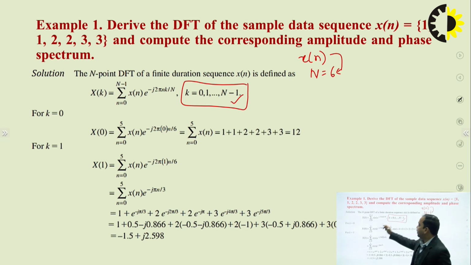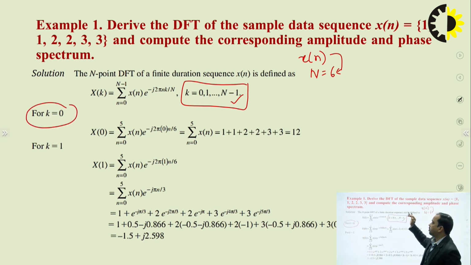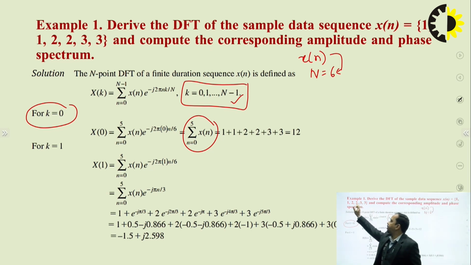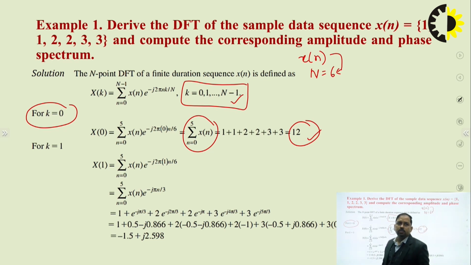So if we put k equal to 0 in our equation, I'll be having nothing but the summation of all the samples, all the points. So n equal to 0 to 5, this is nothing but the summation of x of n. We are going to add the sample points. So it will give you 3 plus 3 plus 2 plus 2 and again 1 plus 1. So this value is equal to 12. This X of 0 is generally very easy to calculate. It is nothing but the addition of all the points.